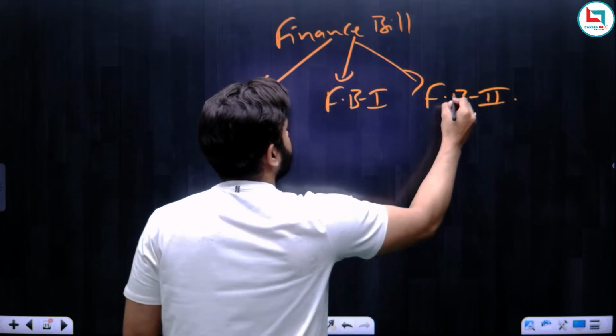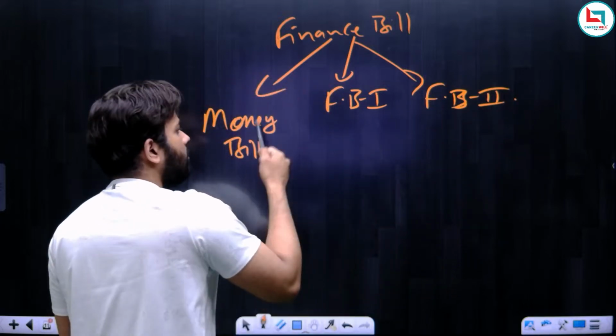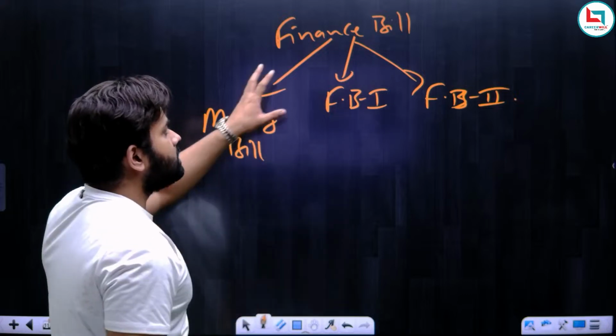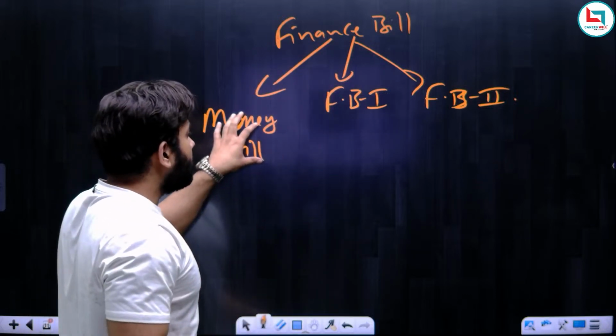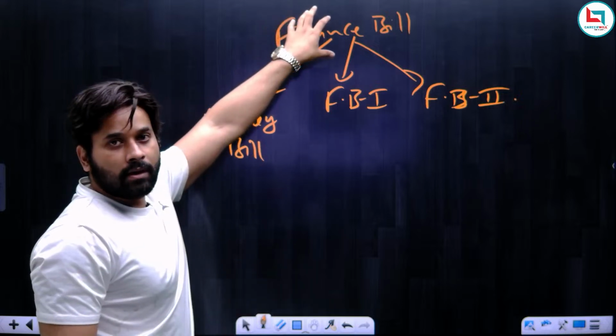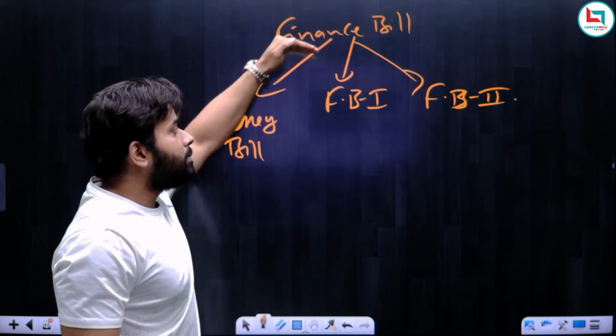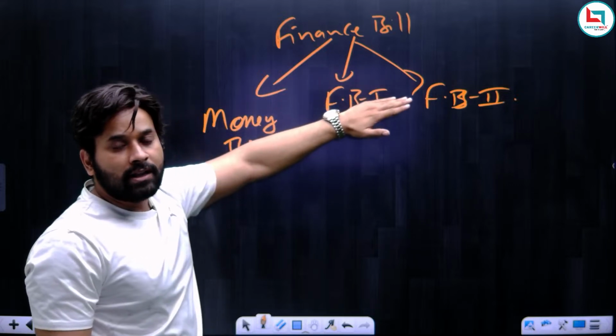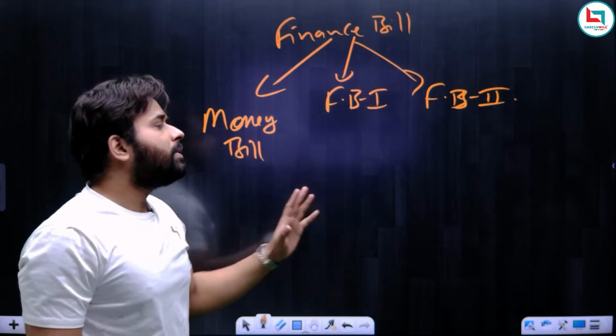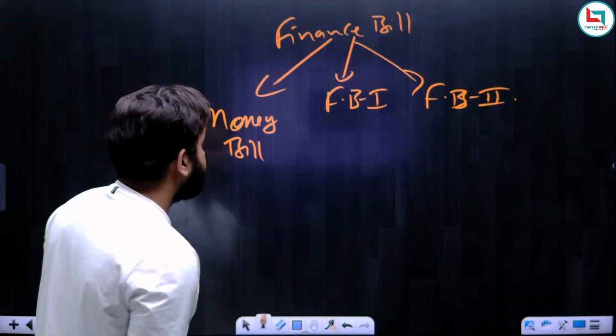So money bill or financial bill, both are considered finance bill. It means all money bills are finance bills, but all finance bills cannot be considered money bills, because some finance bills are financial bill category 1 and category 2.